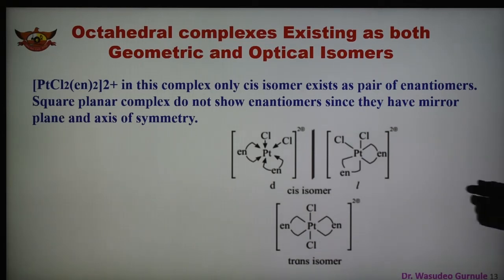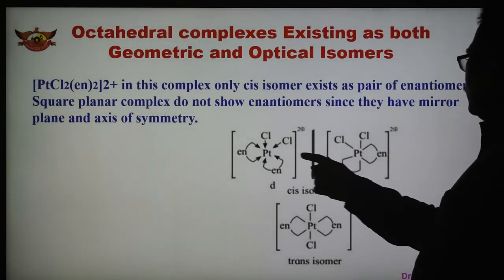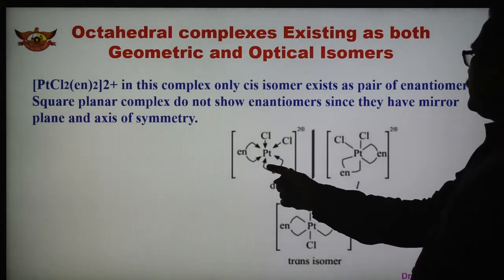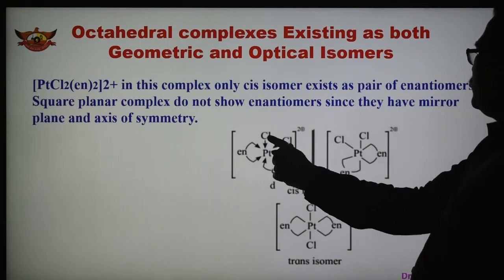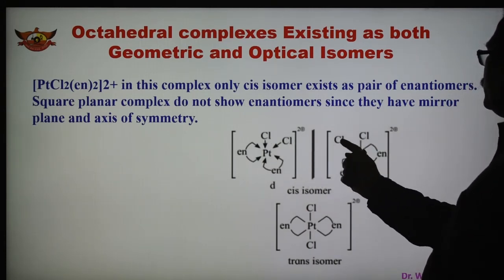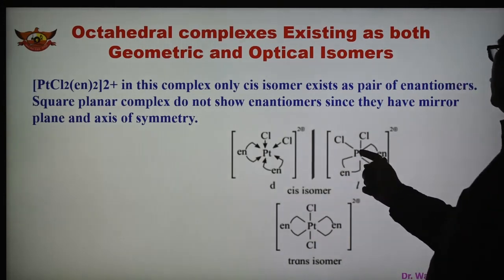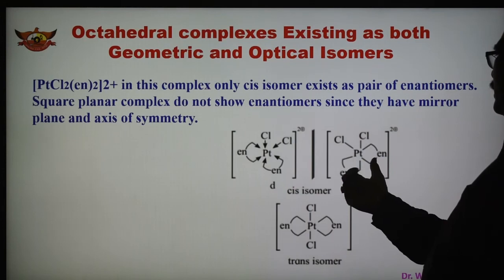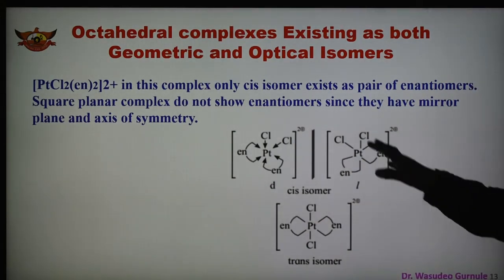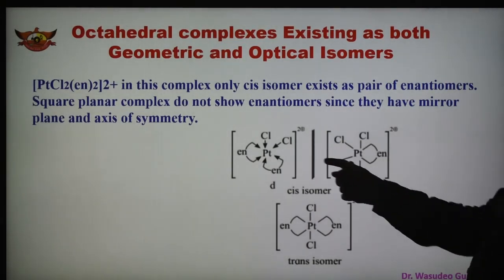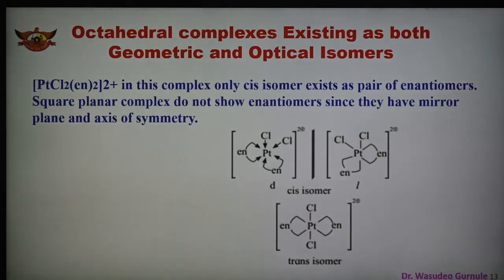So one example is also given. This is the cis isomer, this is the trans isomer, this is dextro, this is levo. Two Cl are there, so this is cis at the 1-2 position, or this is also the 1-2 position. Both are cis isomers, but the mirror image of this isomer is given here. So this is the mirror image, and therefore this is dextro and this one is levorotatory. Both are present in this complex. They are showing dextro and levo. This is the cis isomer and the trans isomer, because this is 1-2 cis and 1-6 is the trans isomer.